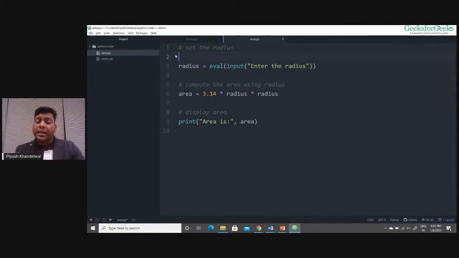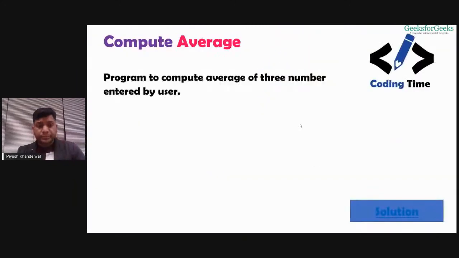So whenever we want the user to input a number, I can use eval input to read that number. If I want the user to input a string, I can simply use the input method. I don't have to use the eval method over there, right? So we have another code to write here.